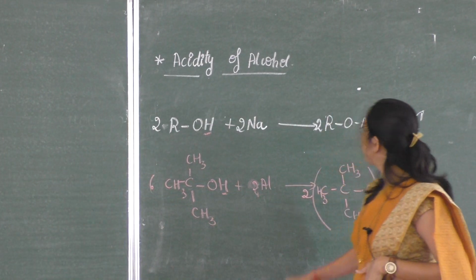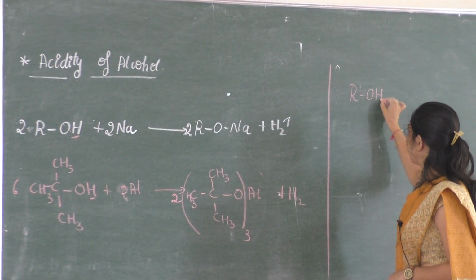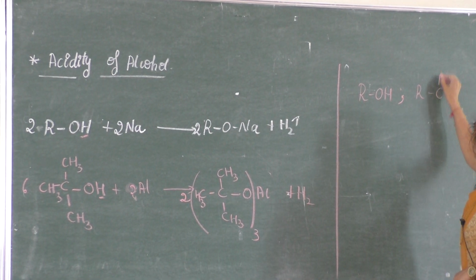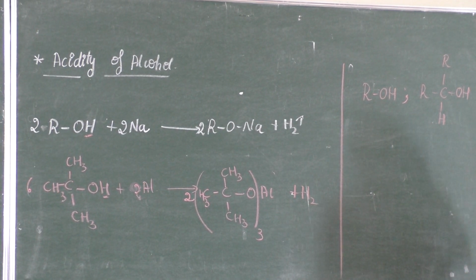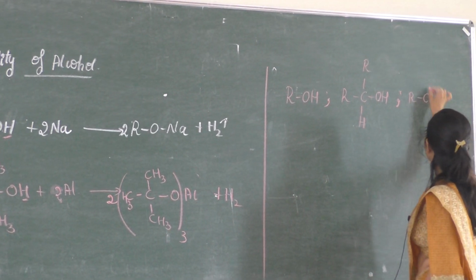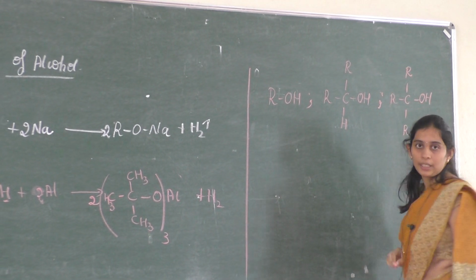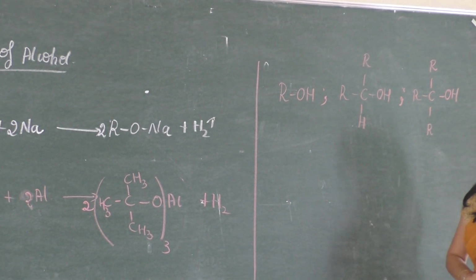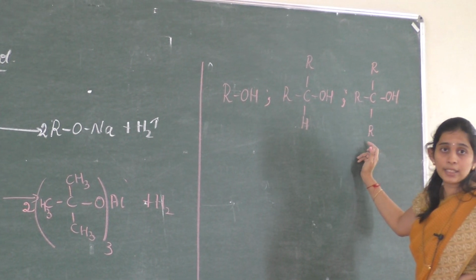The primary alcohol I will write as RCH2OH. The second one is R2CHOH, secondary alcohol. And the last one is R3COH, tertiary alcohol. Out of these, which one is more acidic and why?